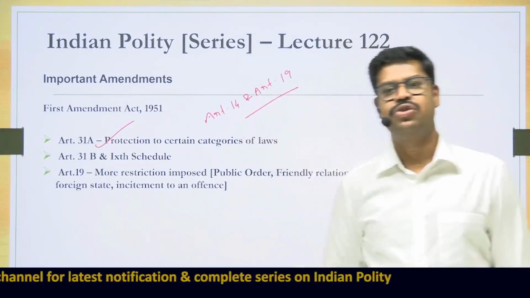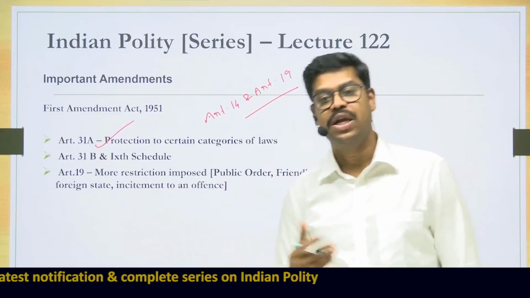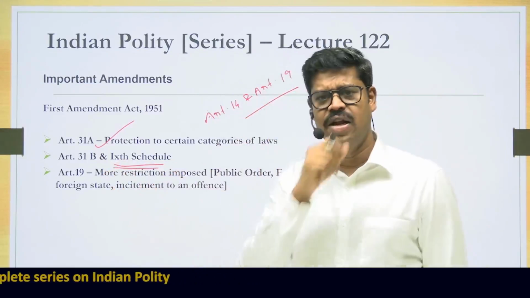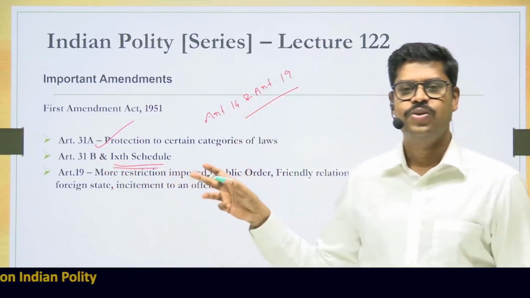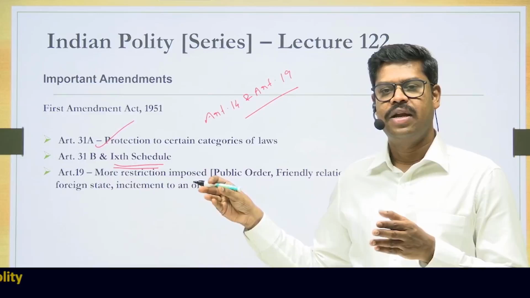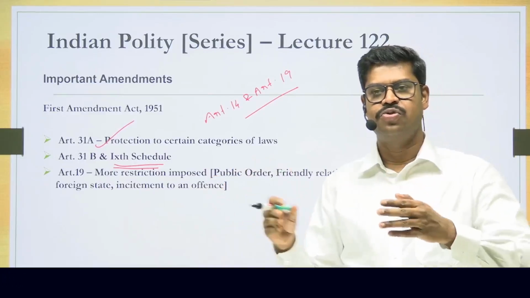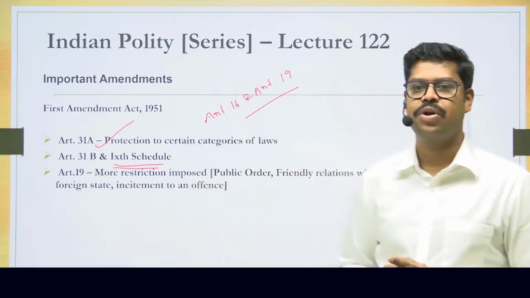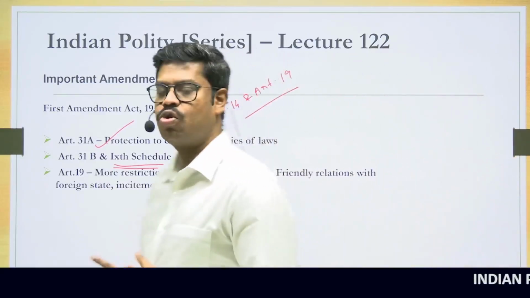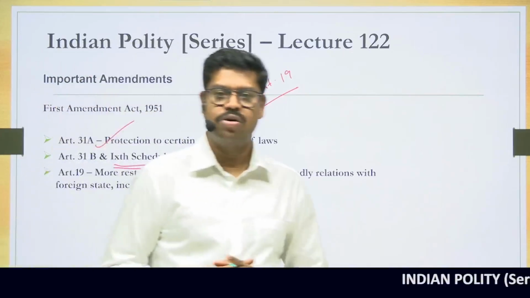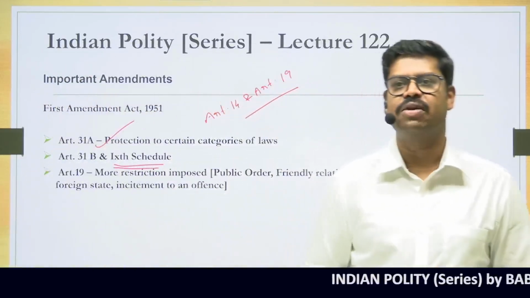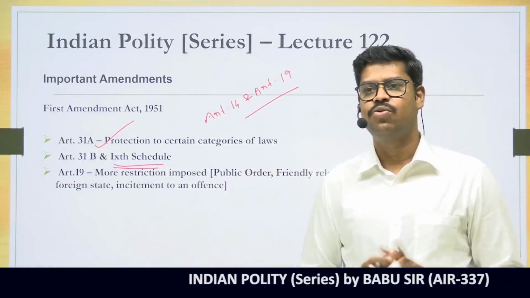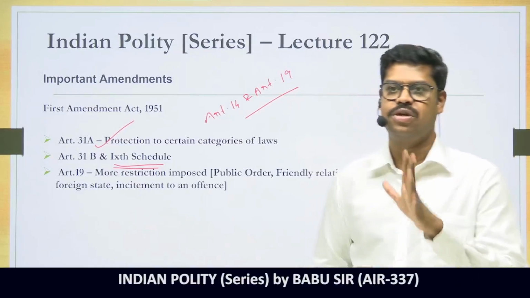The same first Constitutional Amendment Act also brought in Article 31B, which provided for the 9th Schedule in the Constitution. Regarding the 9th Schedule, I already discussed it. So what is this 9th Schedule? Briefly, it is a schedule in the Constitution where any law placed inside it initially had blanket immunity. Today there is no concept of blanket immunity, but the laws placed inside the 9th Schedule still have a certain level of immunity. What is the immunity they have? They can be challenged only on the grounds of violation of the basic structure, not on any other grounds.